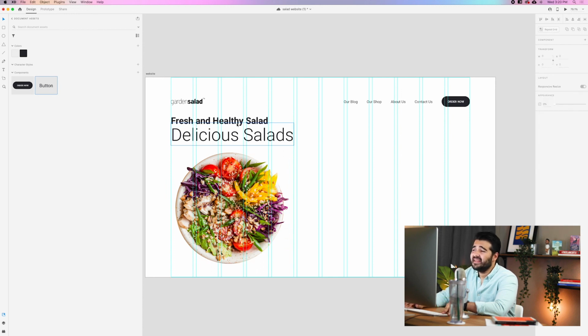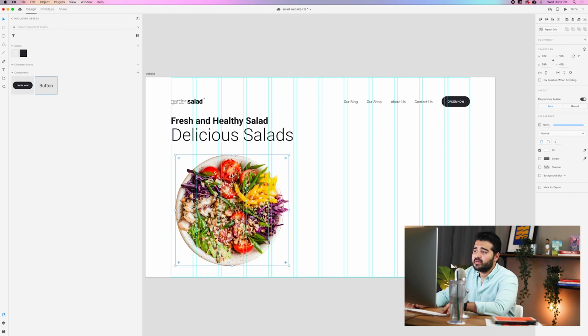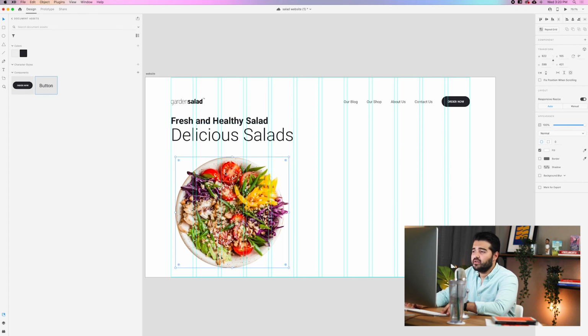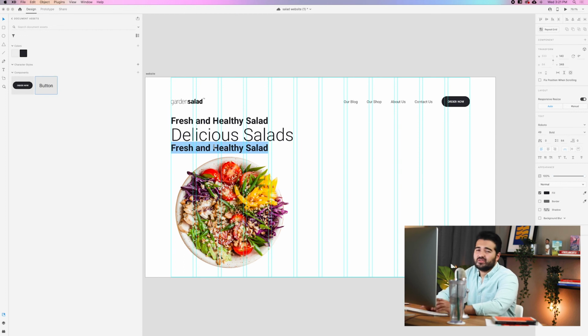And then I want to add a little bit of type at the bottom of it. So not too much, just a little bit of description. I want the description to say something like, we make fresh and healthy food. We're going to add a description that says we make fresh and healthy food.